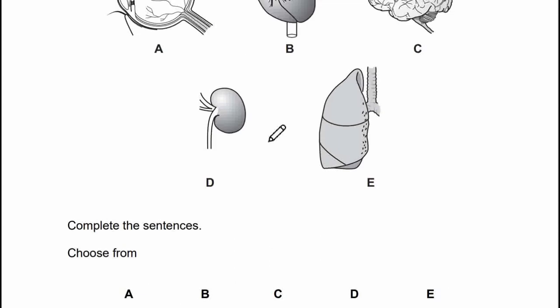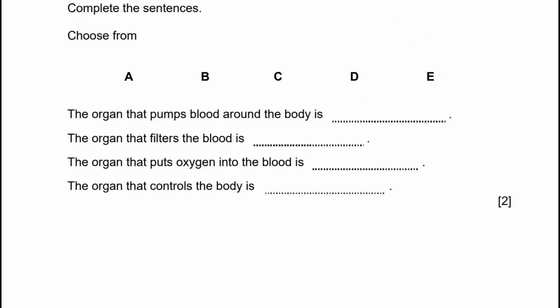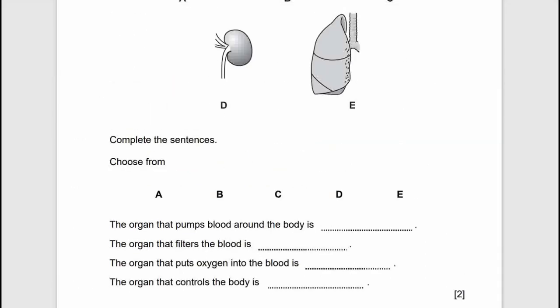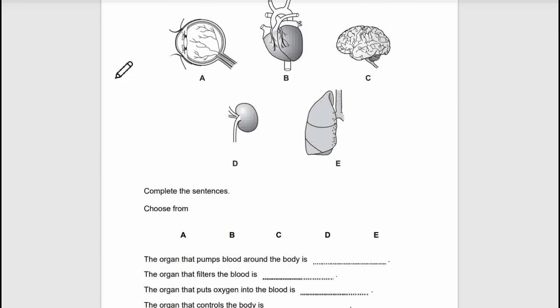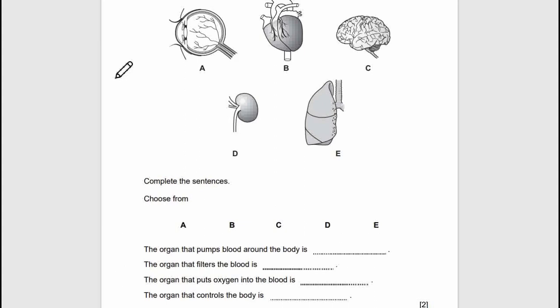Choose from A, B, C, D. The organ that pumps blood around the body is the heart. The organ that filters blood will be the kidney. This is the kidney. It has a shape just like a kidney bean.